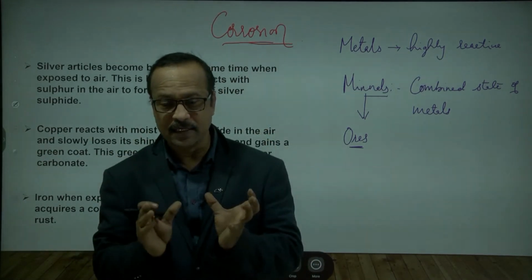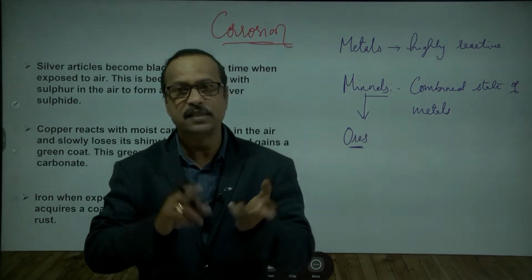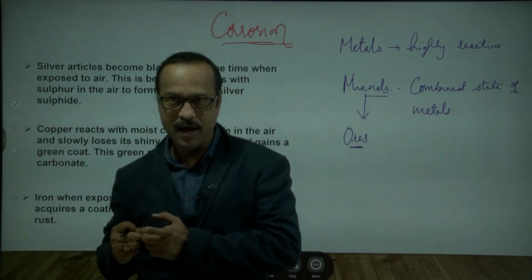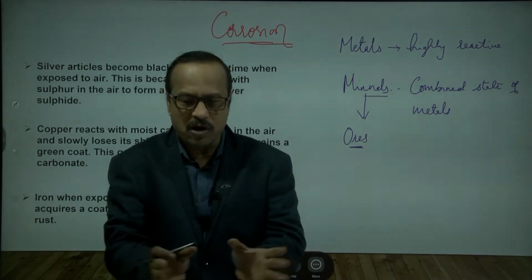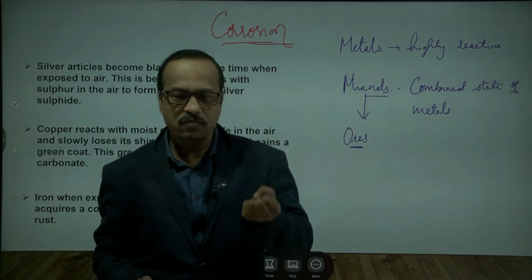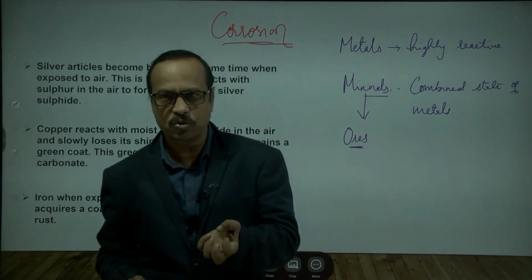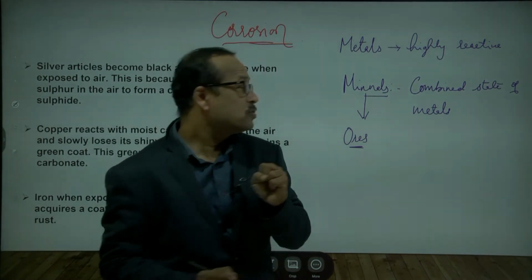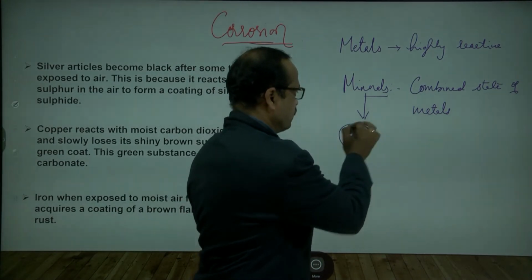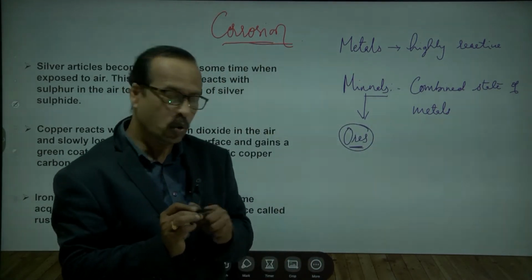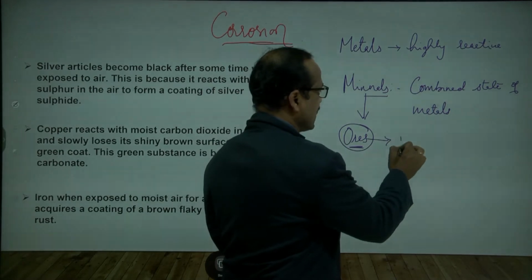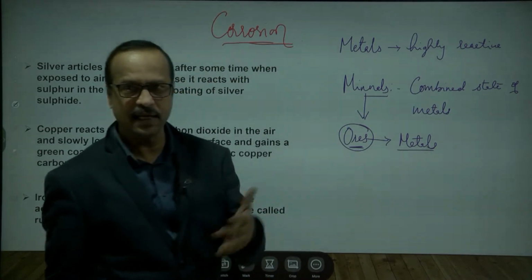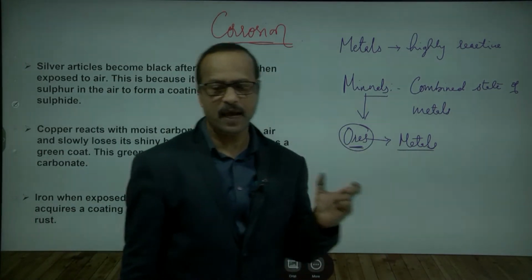So such minerals in which the metal percentage is more, from which we can easily extract the metal, and which take less cost to extract the metal, only such minerals do we select. Such minerals are called ores. From these we can extract the metals. We will study how to extract the metals in later classes. This is the extraction of metals.